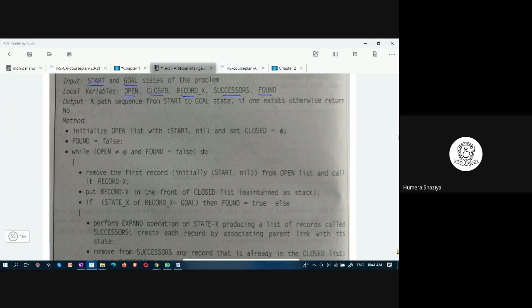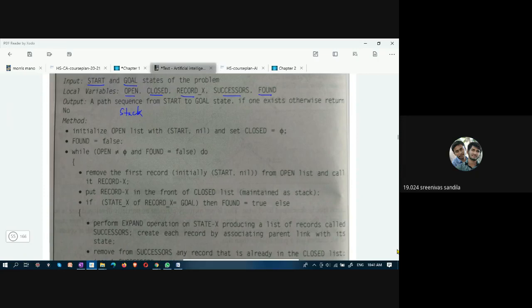How was open implemented in BFS? Using stack, ma'am. Here you're talking about DFS. Yes, ma'am. In DFS, we can use stack. Yes, very good. In DFS, we use stack for open.